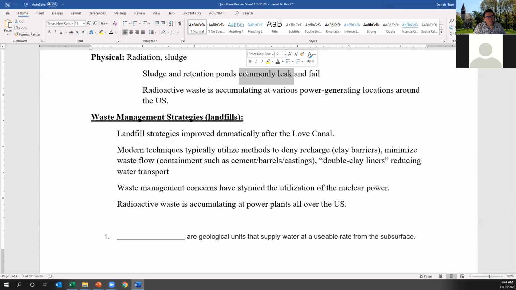Similar to the mining site we showed you, the other aspect is that these sludge retention ponds can often be accessed by birds or wildlife who can consume these materials and lead to major problems.